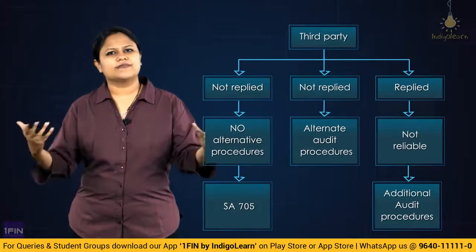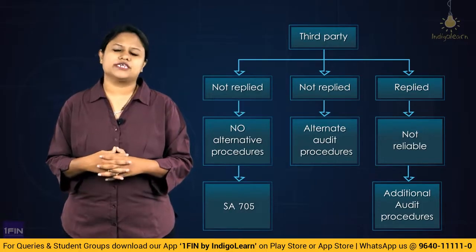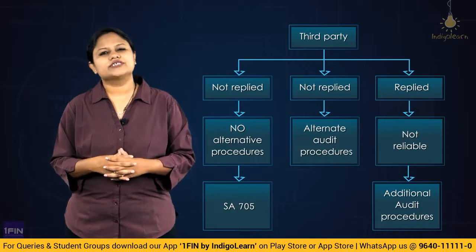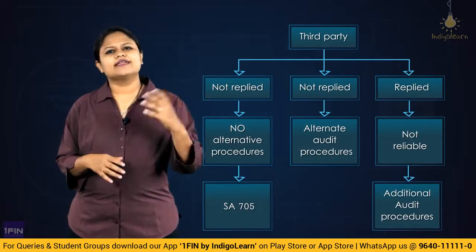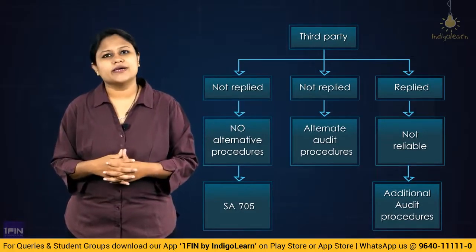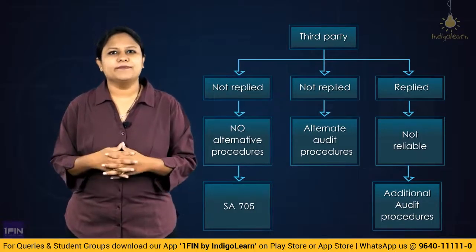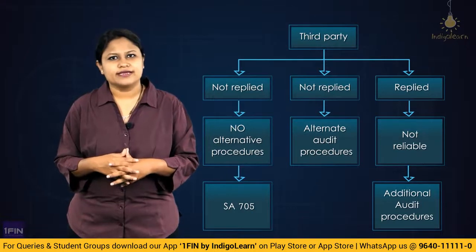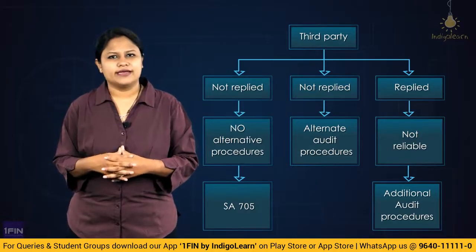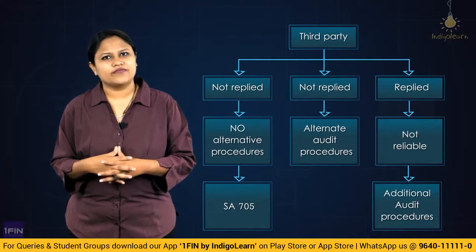Second, if the third party has not replied back to you, in that case you will perform alternative audit procedures and obtain the audit evidence. But there comes a third situation, which is a unique one, where the external party has not replied back to you and there is no alternative procedure which you can apply. In that case, you are going to check the impact this would have on the opinion. Is it an indicator of possible misstatement? This would have an impact on the opinion, and you would modify the audit opinion as per SA 705.